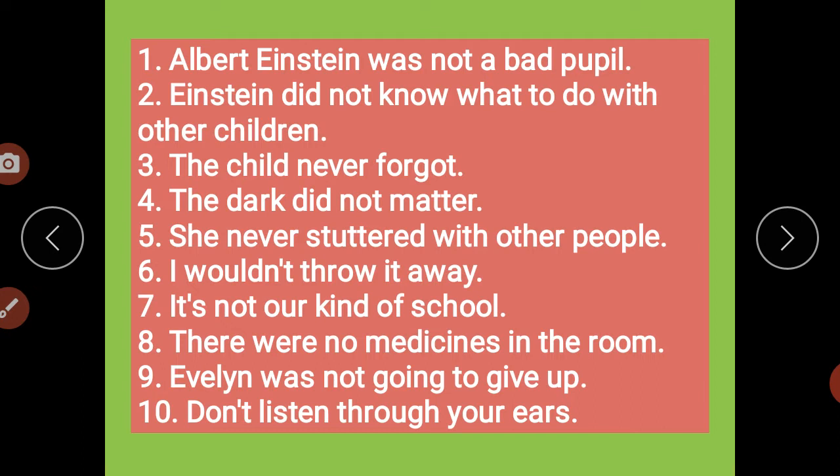Another we will take, it's not our kind of school. It's refrain to be our kind of school. Okay, so in that manner you can write the answers of all these different questions. Students, try to write the answers of each and every question. If you face any problem, keep writing with pencil. So if any changes are there, then it will be corrected. Okay, just like it's not our kind of school, it's unlike our kind of school.